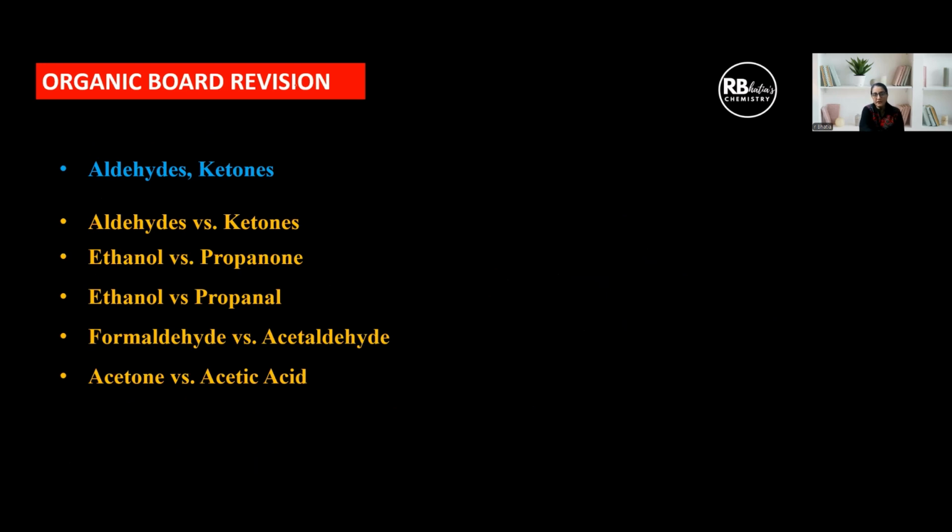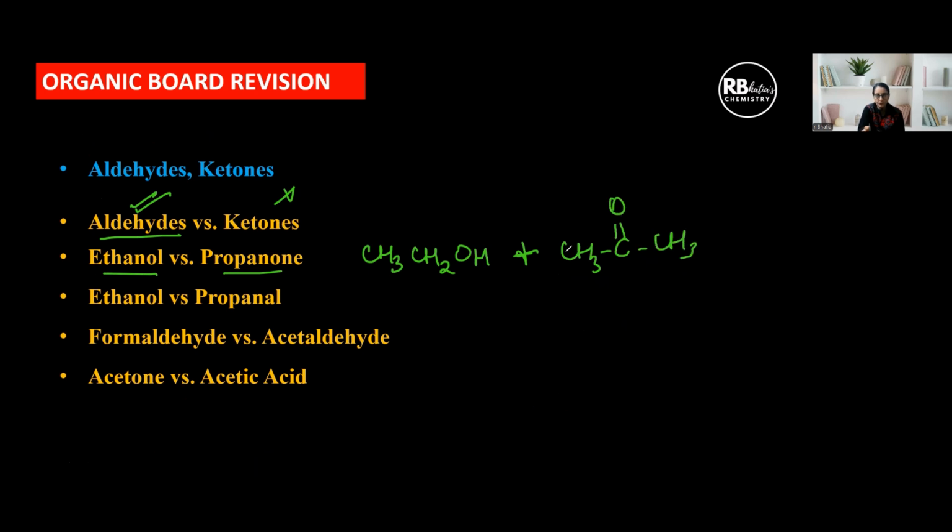Now, aldehydes versus ketones, what can we use here? We can use Tollens or Fehling's. This is not going to give. Ethanal and propanone. Now, propanone and ethanol, this and this. If we look at this, both of these are going to give iodoform. So we cannot use iodoform to distinguish between the two. What are we going to do? We're going to treat this with DNP, and this is not going to give any response with DNP. So ethanal and propanone, again, we can use Fehling's, Tollens, any of these. Formaldehyde, acetaldehyde. We can use iodoform with this.